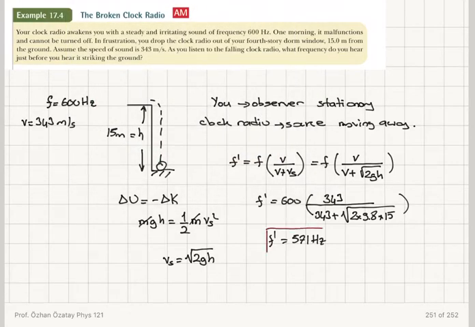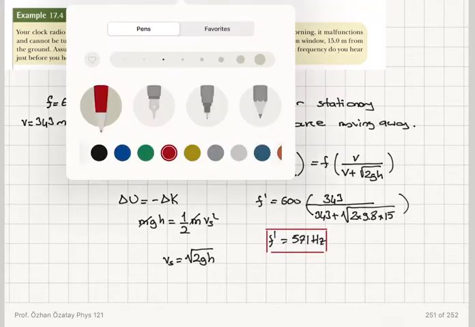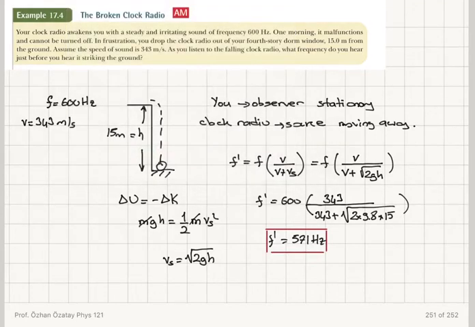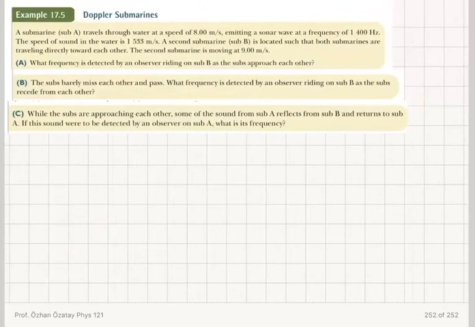So this will be the frequency detected by the observer, which is less than the frequency of the clock radio, that is 600 Hertz.